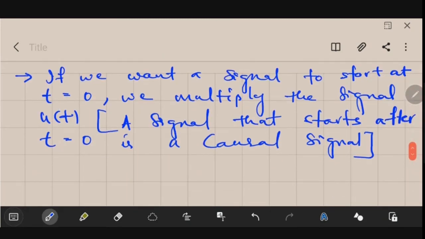All the real-time signals are actually causal. Try to understand this. All the real-time signals are causal. That means the signals that we see or use in our day-to-day life are all causal.